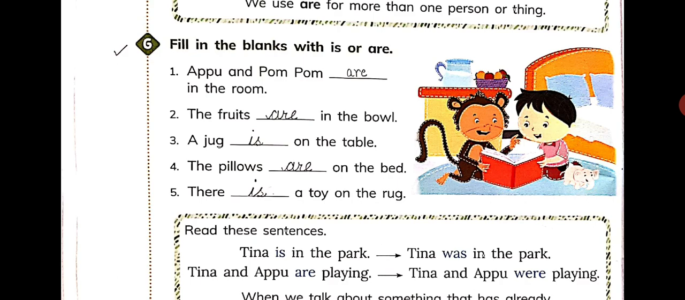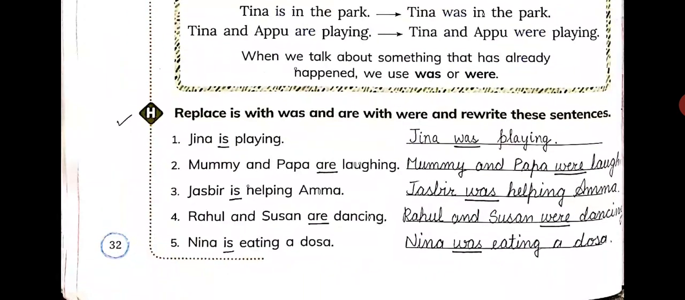Then read the last one, that is there is a toy on the rug. So why is used over here? Because there is only one toy. We are talking about one toy. So that's why is used over here. Fine. Now come on part H. Replace is with was and are with were and rewrite these sentences.